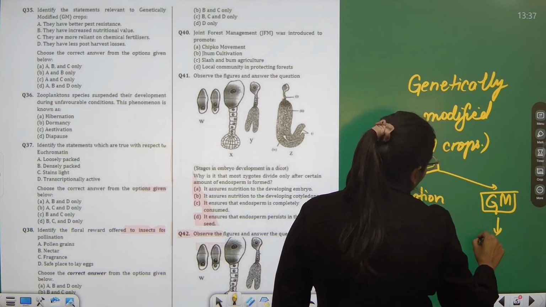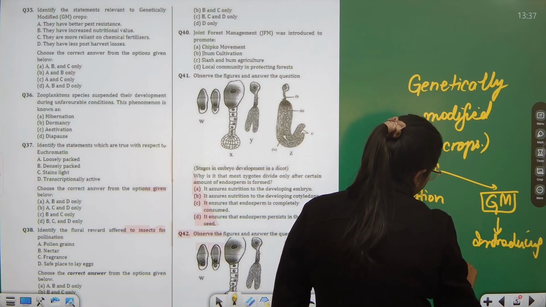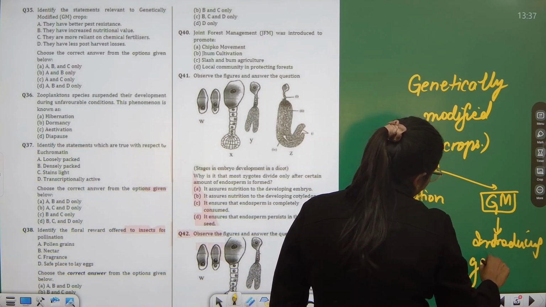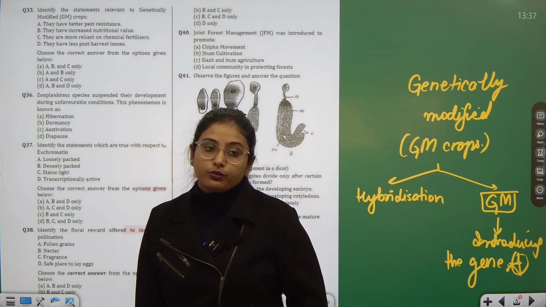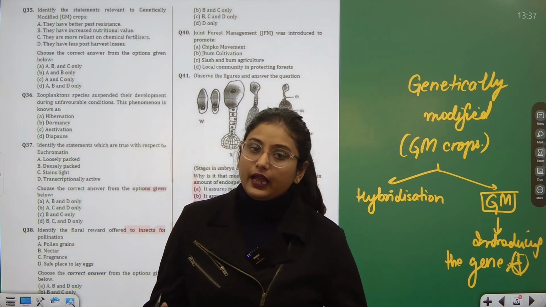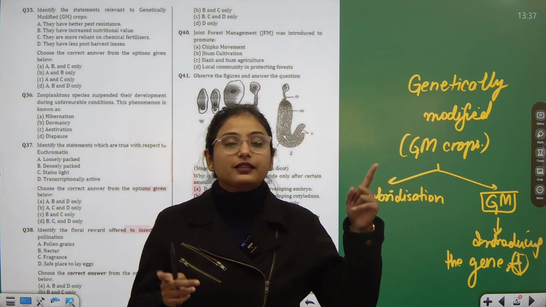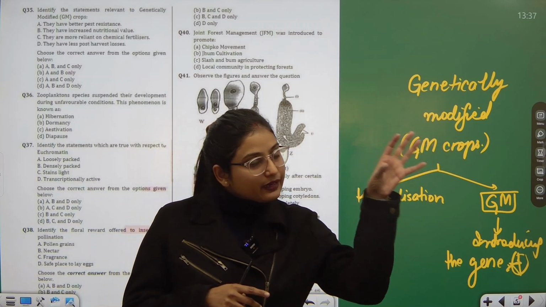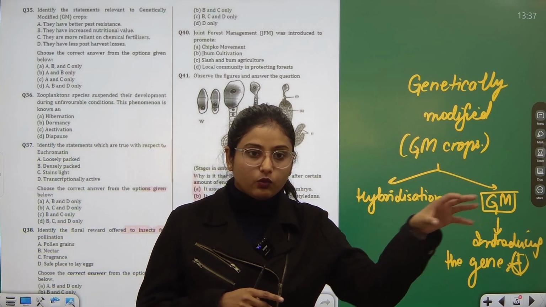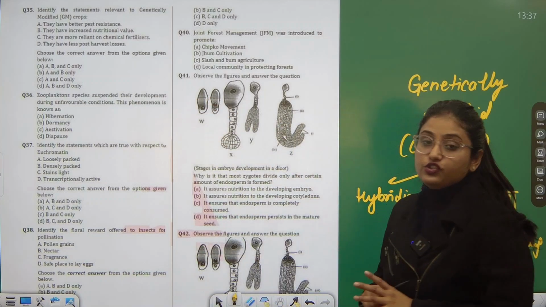This genetic modification is done by directly introducing the gene into the selected plant where we want to. For example, I want to improve the variety of this particular plant and I want to add the gene of that plant with which I want to make them breed together, right? So what I can do is directly select the gene of the plant I want and introduce it in the same. Those crops are called GM crops.